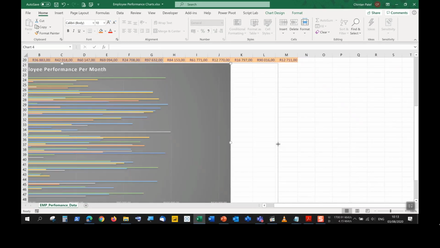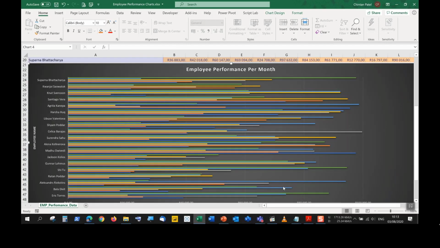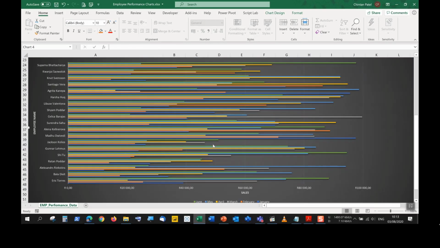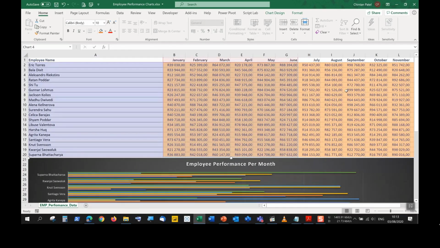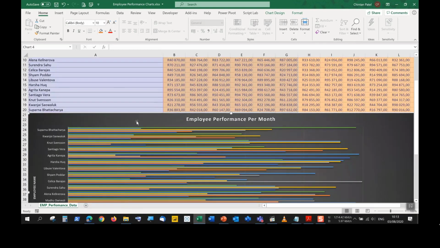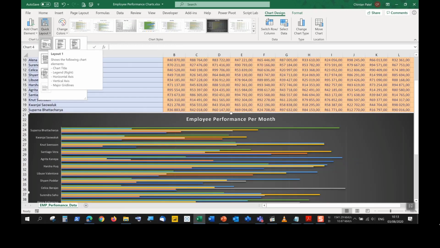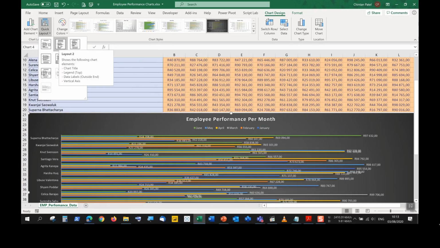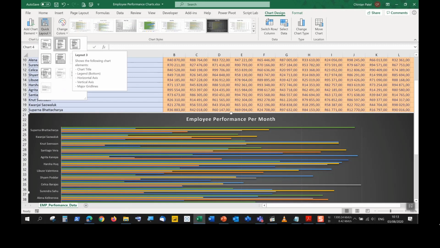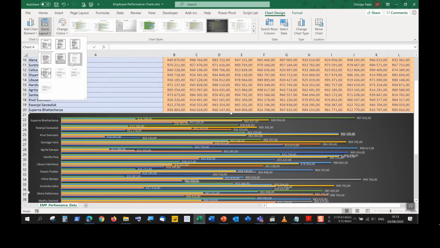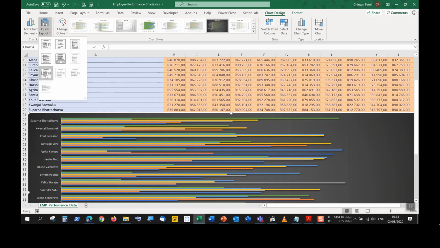Right? You may want to extend this, make it a bit longer, so we can see some of the months, or we can actually take up the entire space here. What else do we have available under chart design? We can choose quick layouts. So these are preset layouts for the way chart elements should be displayed. So I can choose between layout 1, I can choose layout 2, layout 3, 4, 5, 6. There's just so many different ways you can lay this chart out.